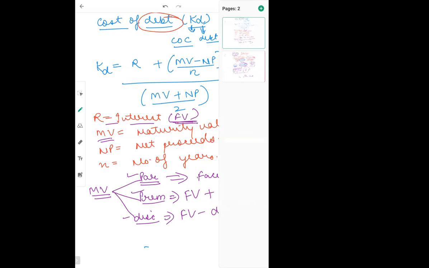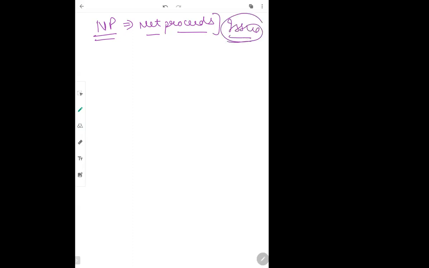ठीक है, तो moving further, next thing था उस formula में NP. NP stands for net proceeds. Net proceeds मतलब income, inflow of cash which is happening. Total, how much cash, how much income you have got with the issue of debentures. Fine. ये होता है issue के time पे. Maturity value happened at the redemption time. This happens at the issue time.